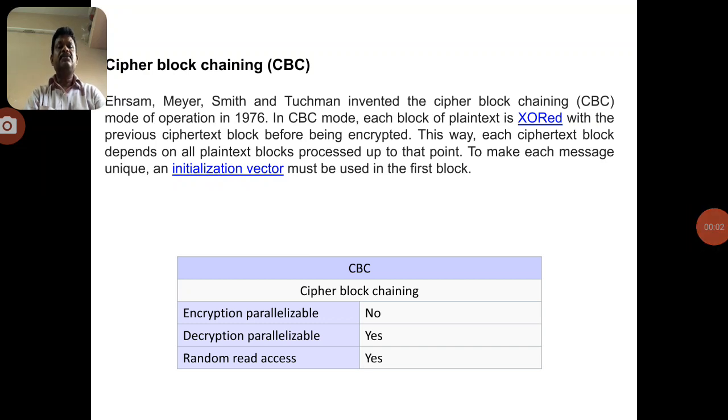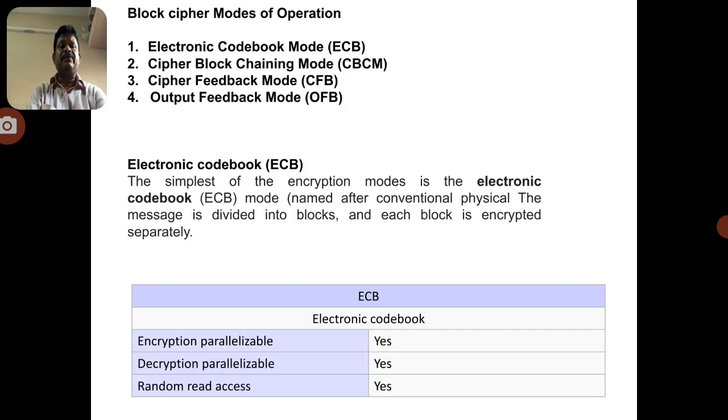Hi students, today I am going to discuss the block cipher modes of operations. There are four different types of block cipher modes of operations. Before I explain them, let me recall one concept in cryptography.